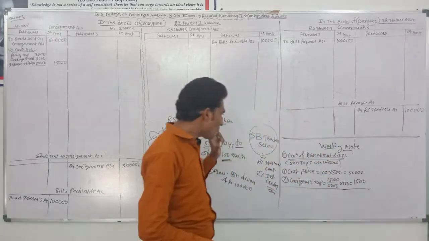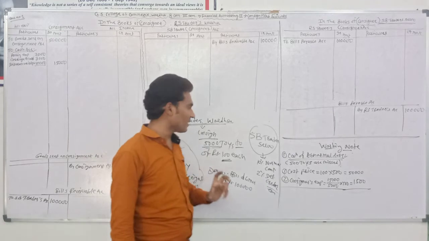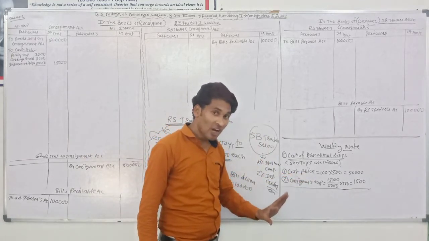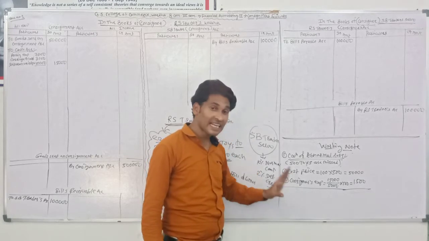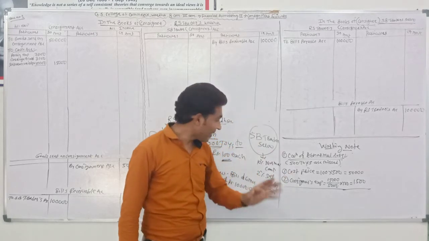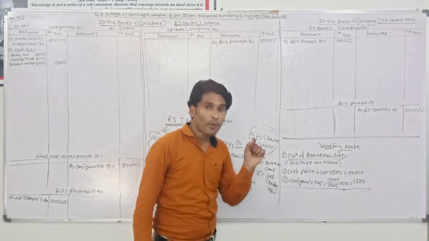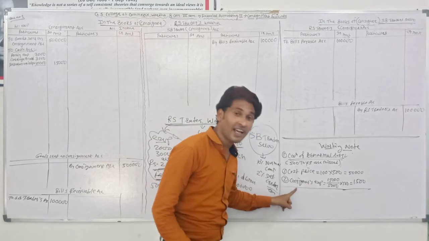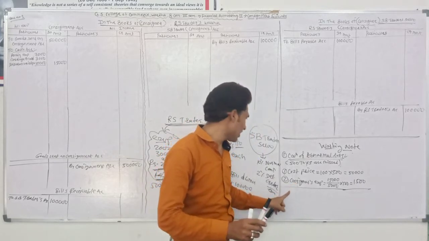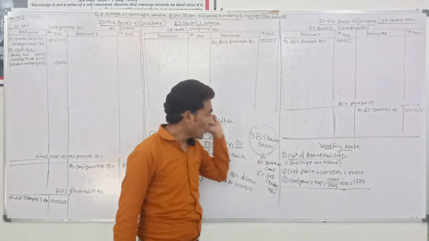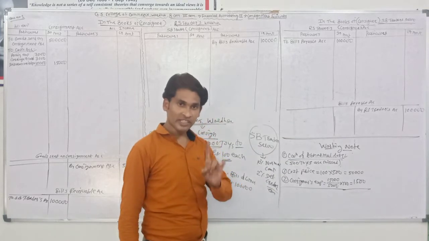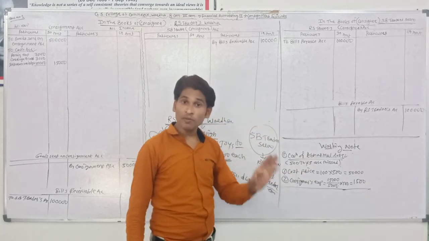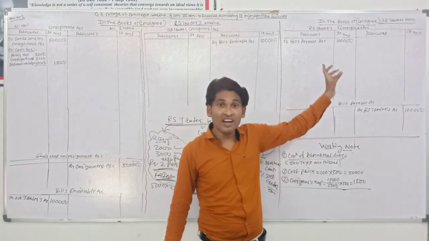So just 2 points are considered there: cost price and consignor's expenses. Don't use the consignee's expenses. Don't take the proportion of the consignee's expenses. If you write the consignee's appropriation expenses, then you have it wrong. Just again 2 points: cost price and consignor's expenses, because goods never reached the consignee.